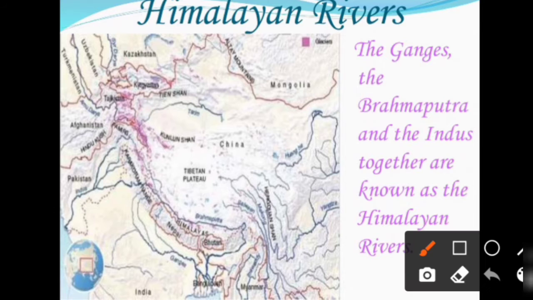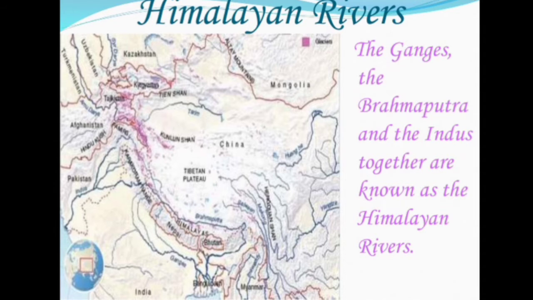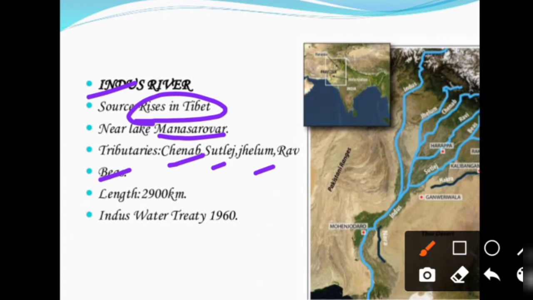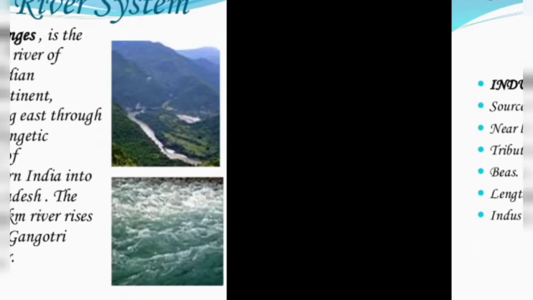Now we discuss the Himalayan rivers. The Ganga, the Brahmaputra, and the Indus together are known as the Himalayan rivers. Firstly, we discuss the Indus River. Source: it rises in Tibet near Mansarovar Lake. Tributaries: Chenab, Satluj, Jhelum, Ravi, and Beas. Length is 2,900 km, and a treaty was signed between India and Pakistan, known as the Indus Water Treaty in 1960.